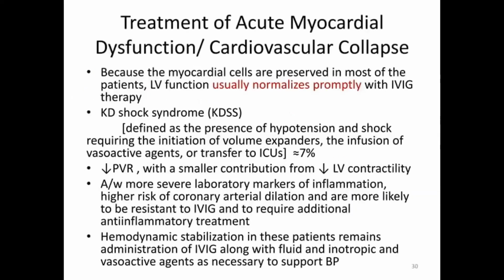Now, treatment of acute myocardial dysfunction or cardiovascular collapse. There is an entity called Kawasaki disease shock syndrome, defined as the presence of hypotension and shock requiring initiation of volume expanders, infusion of vasoactive agents, or transfer to the ICU. This occurs in 7% of Kawasaki disease patients, and is associated with more severe laboratory markers of inflammation. So we have to do hemodynamic stabilization, and give IVIG immediately along with inotropic support.